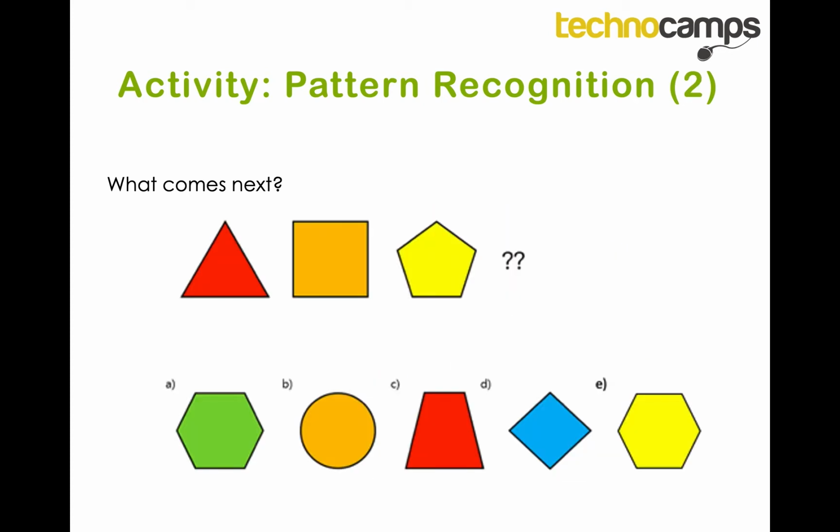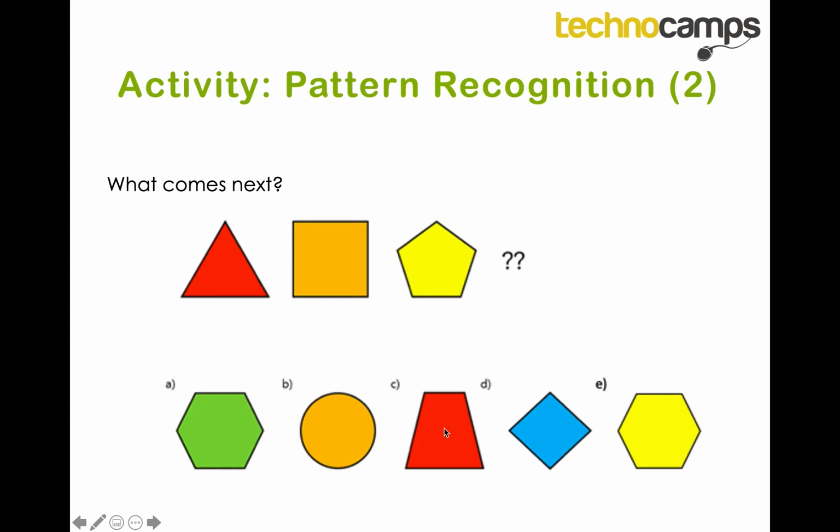Okay, so if I move on to this one, what comes next? Two patterns that I can see is that each time, the number of sides or corners of each shape increases. So a triangle has 3 corners or 3 sides, then a square has 4, then a pentagon has 5. Following this rule, we can say the next shape in this sequence should be a shape with 6 corners.